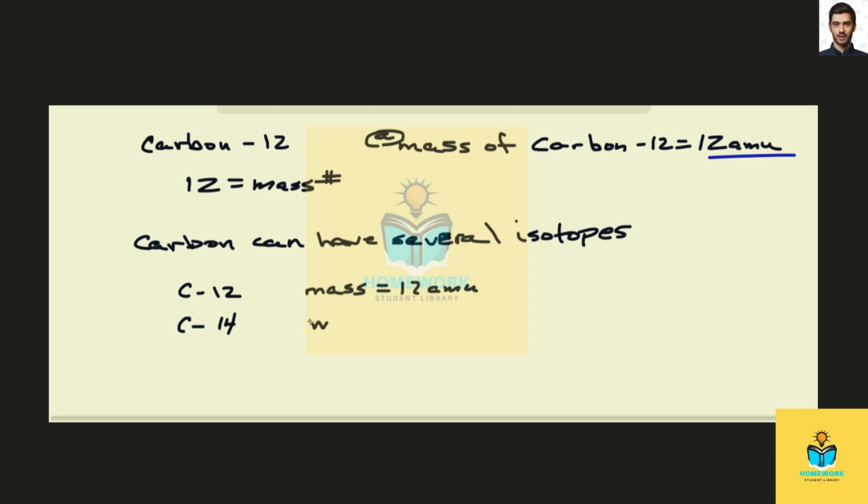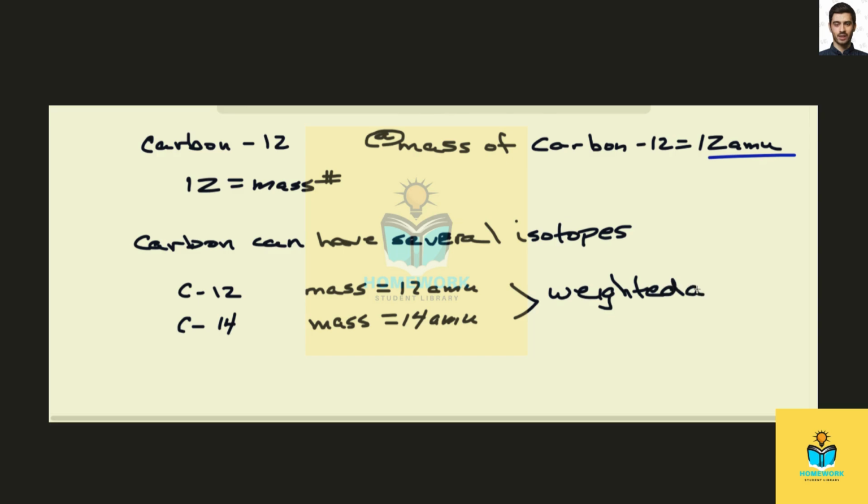And so now that we have different isotopes, and this one has a mass of 12 AMU, and the other one has a mass of 14 AMU, we can see that the masses of each of the isotopes is different. And what you might want to do is just average them together and say the mass should be 13. Well, that doesn't equal 12.011 either. It's because when we look at the isotopes, we take a weighted average.